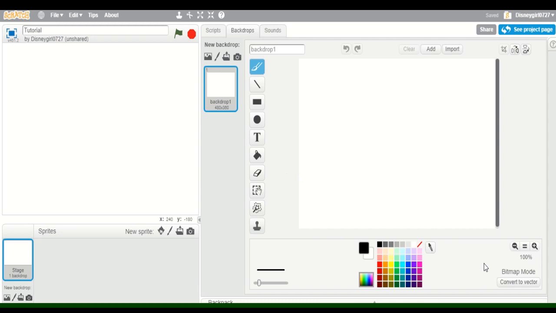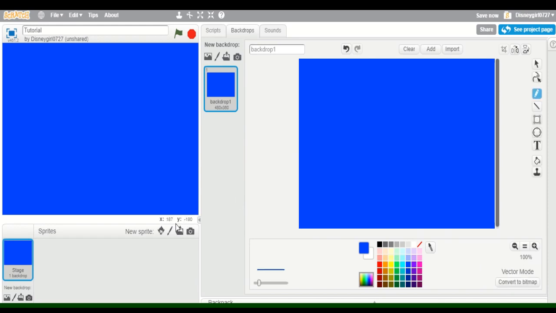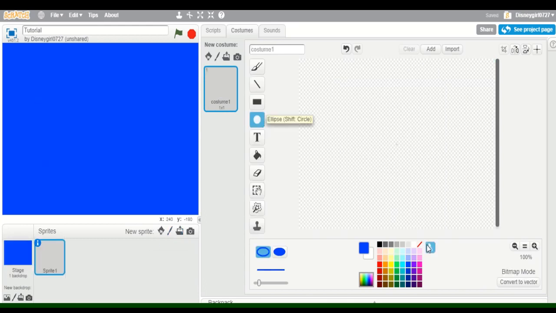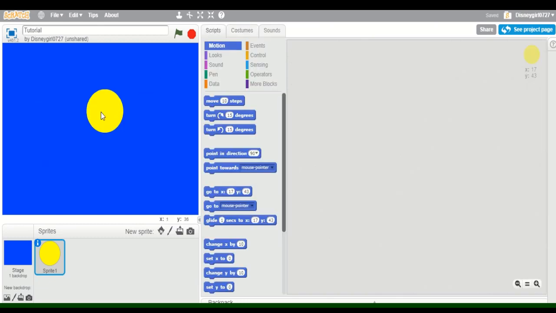Next you're going to make a backdrop. Use vector, but if you're just going to make a solid color, just use bitmap like that. So now you're going to create a new sprite. I'm just going to click this little paintbrush down here. Make a little sprite. You're just going to want to make a ball. If you want to do something more intricate, you can go ahead and do that. But since this is supposed to be a quick tutorial, just do a ball or whatever you like. Drag it wherever you want on the screen.